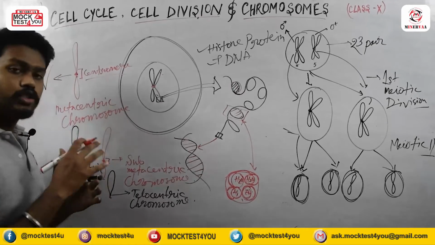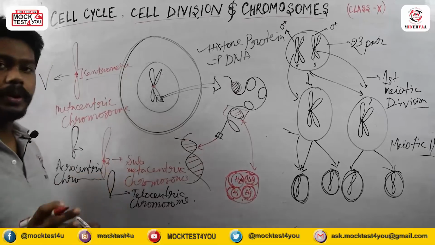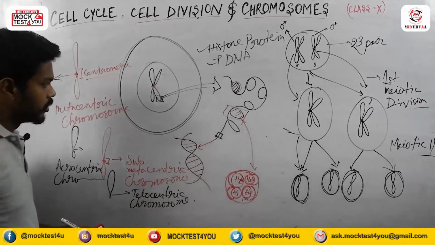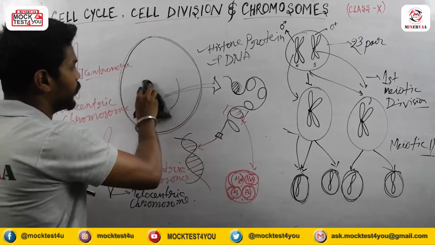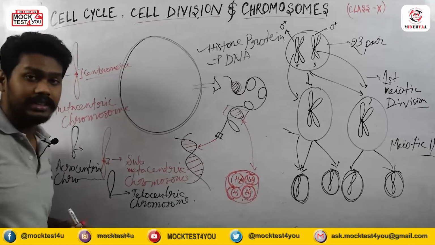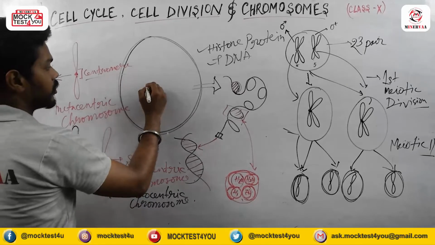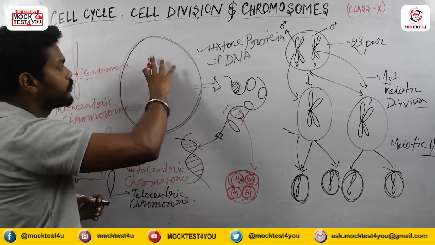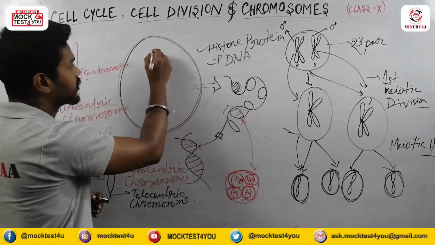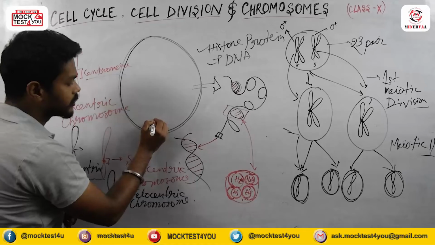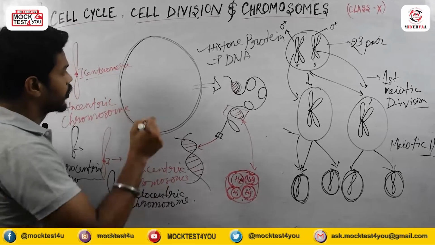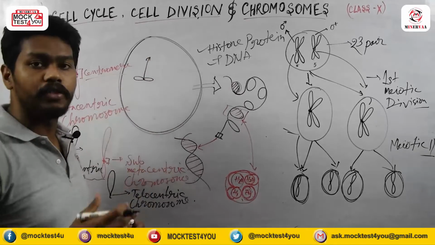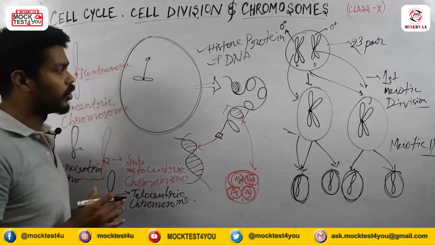So according to the presence of the centromere region, their movement is also different. Movement means during the time of anaphase, in the phase of anaphase, the chromosomes will start pulling toward the opposite sides of the cell, like this way. Whenever the chromosome starts pulling, it will show different types of structure, due to the presence of the centromere only.